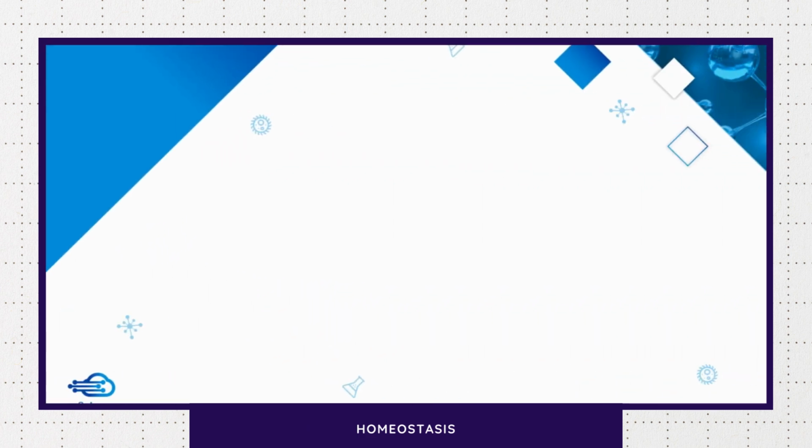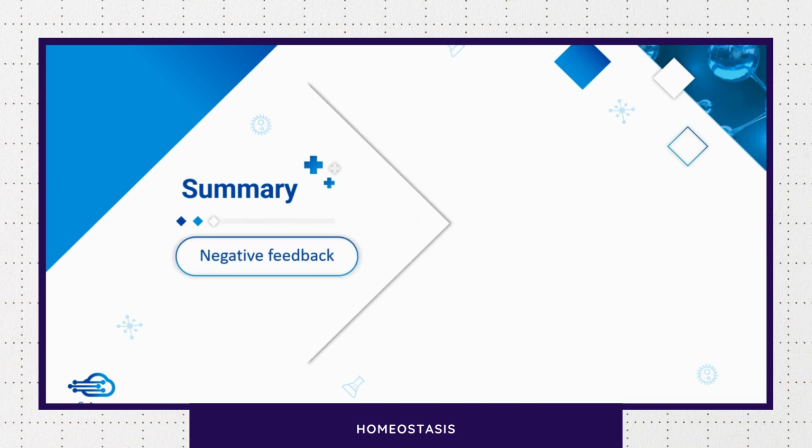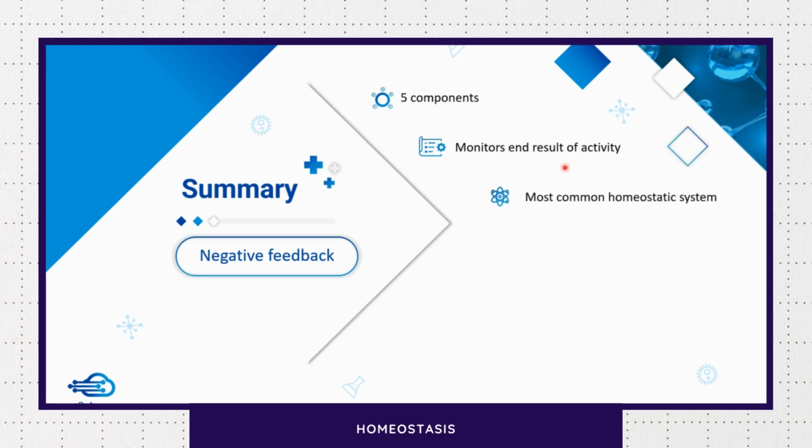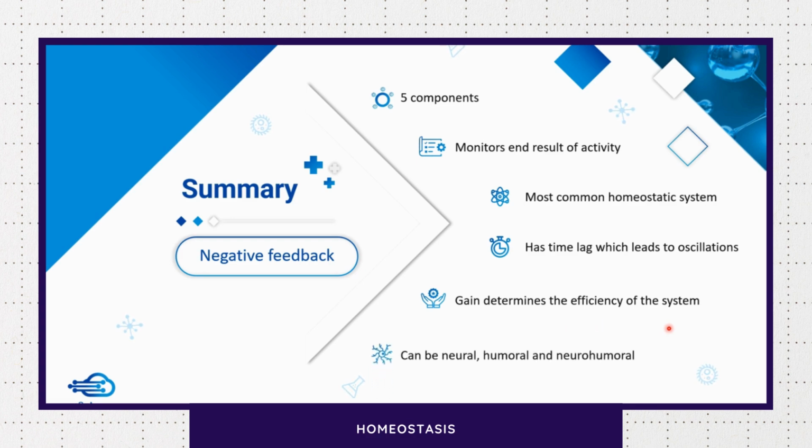So, in summary, what we have seen regarding negative feedback system is that it has 5 components: sensor, afferent, control system, efferent and effector. It monitors the end result of activity. It is the most common homeostatic system; most of the systems try to bring back the value of the variable to a desired value. Then it has time lag which leads to oscillations. And there is something known as gain which determines the efficiency of the system, and the mechanisms by which it acts can be neural, humoral and neurohumoral.